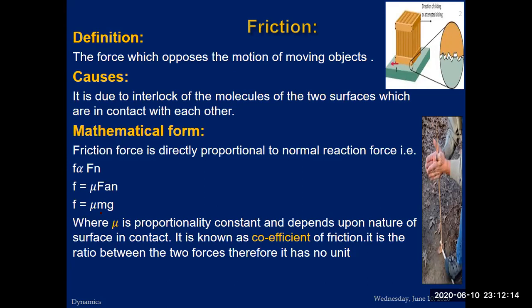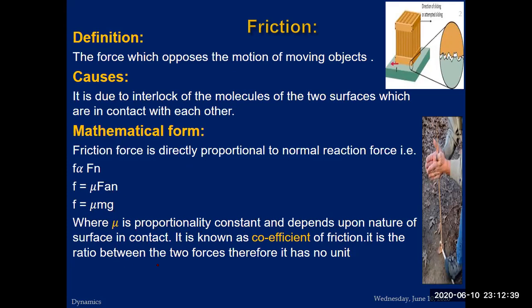So F is equal to mu mg. We are writing force in the form of mass and acceleration according to Newton's second law of motion, and it is equal to mg. F is equal to mu mg, where mu is the proportionality constant and it depends on the nature of the surfaces in contact. It is known as the coefficient of friction.